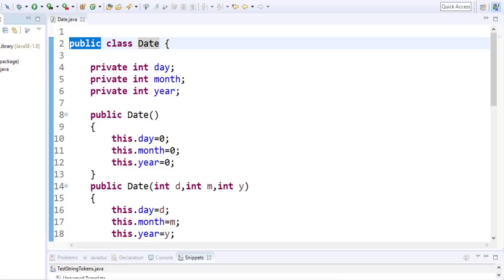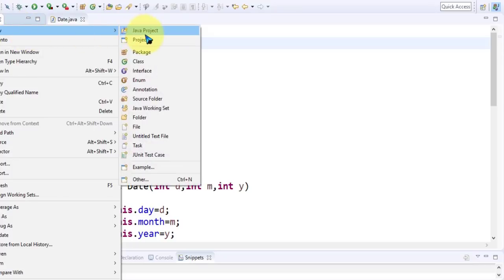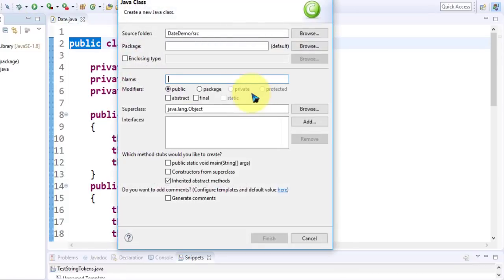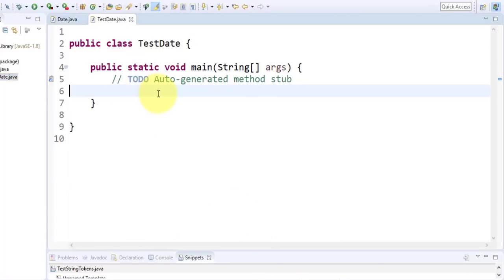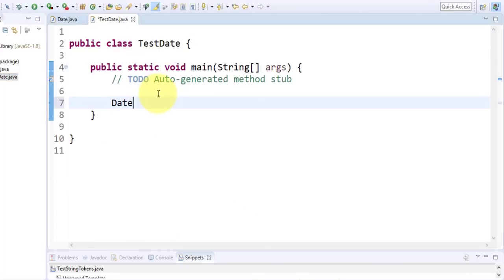Now I create another class to test the Date class. So right here TestDate. Okay, I want the main method now, and here I want to test it. Now look here, I have to go like this: Date object 1, so I declare it as d1, equal to new Date.